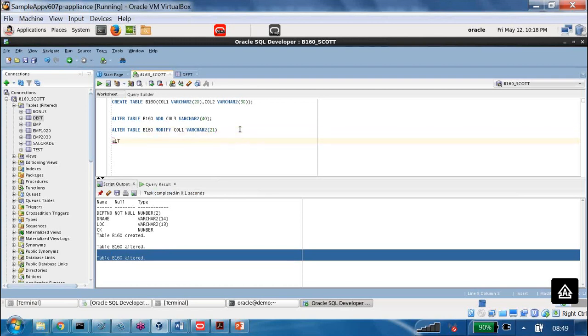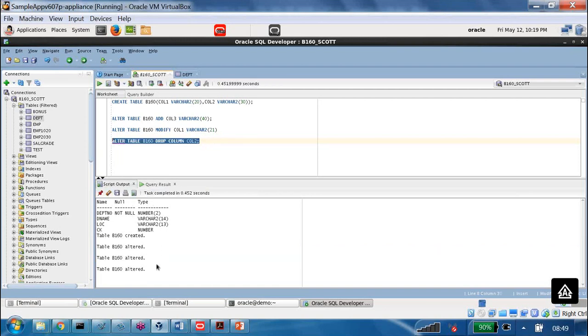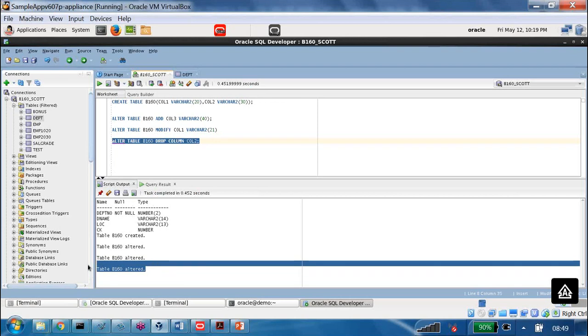Now we are doing one more thing, alter table, then table name as B160, then drop column called column 2. We are trying to run it. Now what happened? Altered.